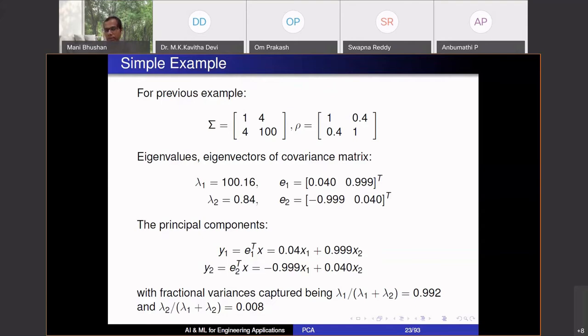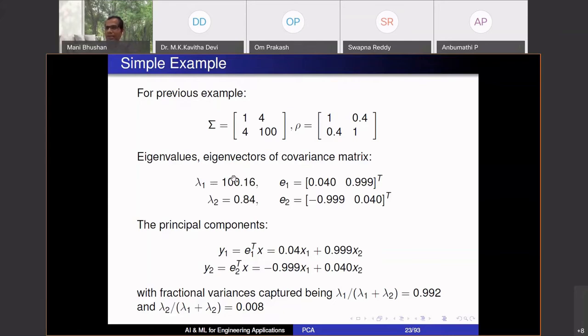What do I mean by that? If you see here, what is this eigenvalue telling me? If you look at the diagonals, what is the trace of this matrix? The sum of these diagonals in the covariance matrix. This is variance of x1, variance of x2. Sum of these variances is how much? 101. You also know that for a matrix, trace of a matrix is the sum of the eigenvalues. You add these eigenvalues, you again get 101.